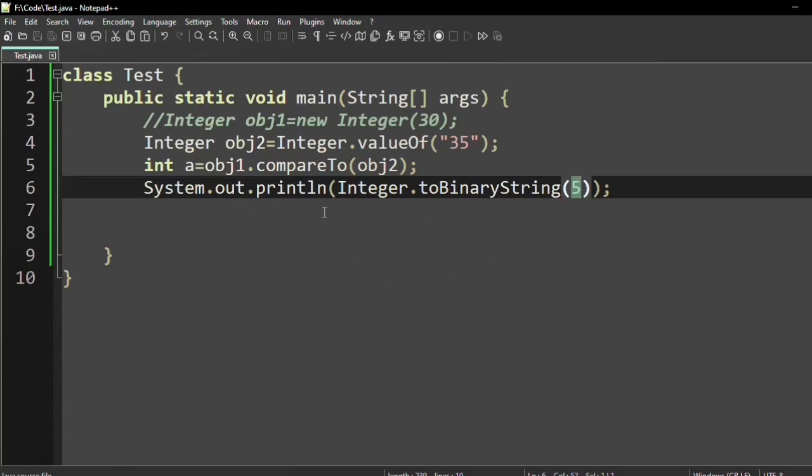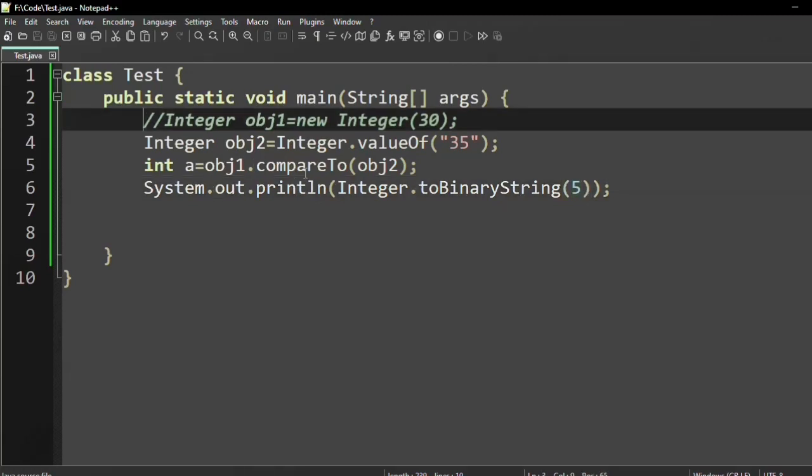Now suppose we use another concept, auto boxing. Here instead of obj1 equal to new Integer 30, we can simply write obj1 equal to 30. With the concept of auto boxing, this 30 gets converted to an object of the wrapper class Integer.